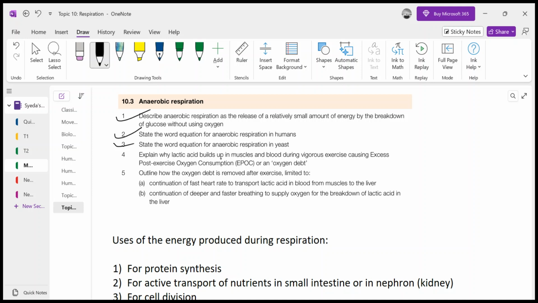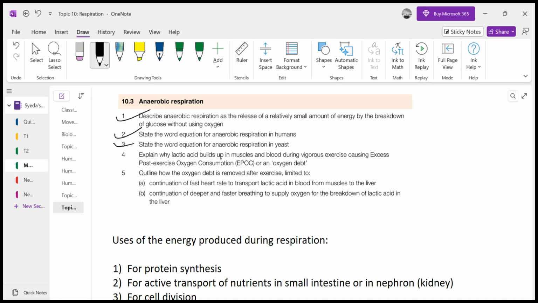This is something that I would really want you to think about: have you ever wondered why you breathe the way you do when you are resting? We have discussed this in gas exchange. That's why I told you that gas exchange is related to respiration. Whenever you are resting or sleeping, your breathing rate is normal. You're not taking too many breaths, usually 12 breaths per minute, and the breathing depth, meaning the amount of air you take into your lungs, is not much. Usually half a liter during resting or sleeping.